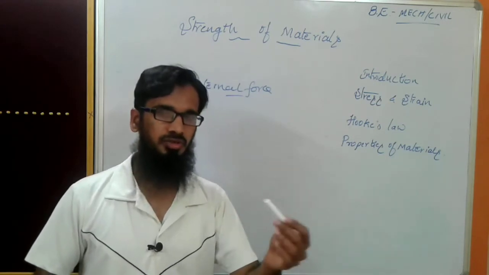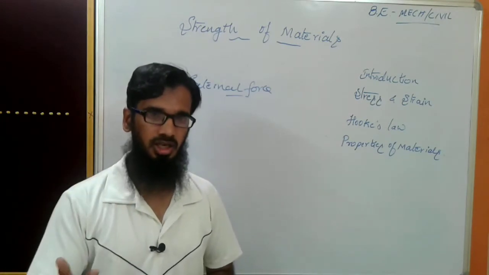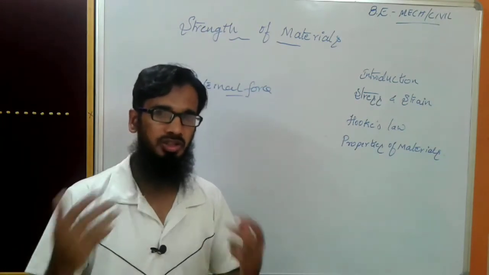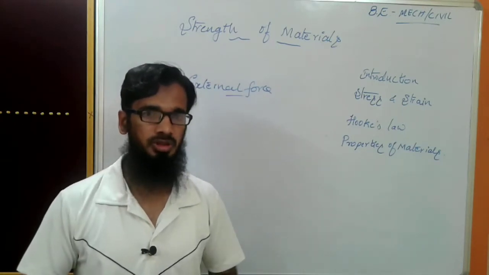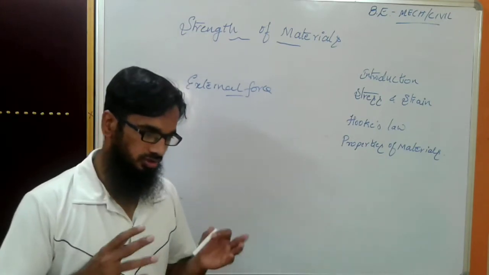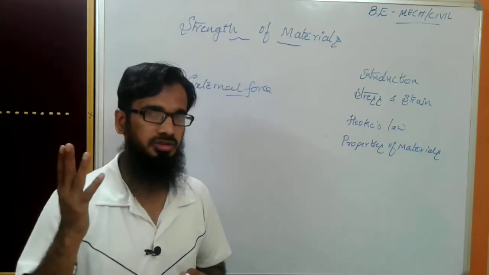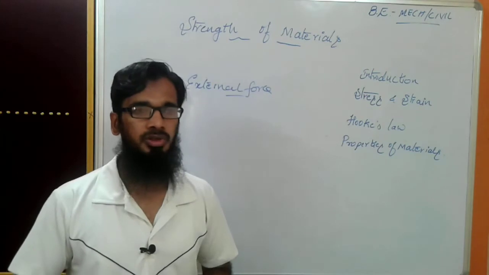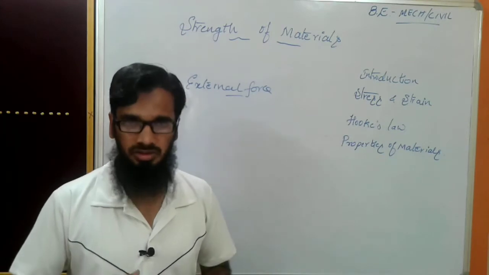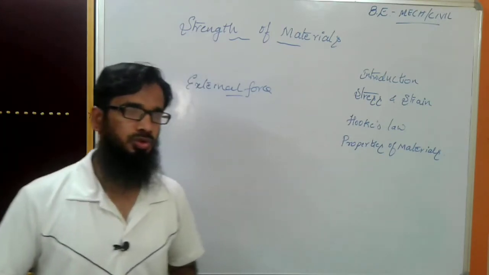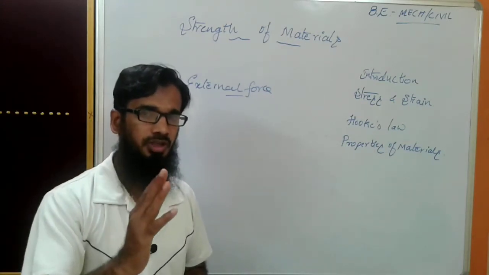I will give a simple example here. If a person slaps another person on his face, you can see two things on that person. One thing is that you can see a lot of changes on his face, like bulging of the face or removal of the teeth. There is one more change: he has some angriness within him. You can see these two differences because of the load applied on that face.